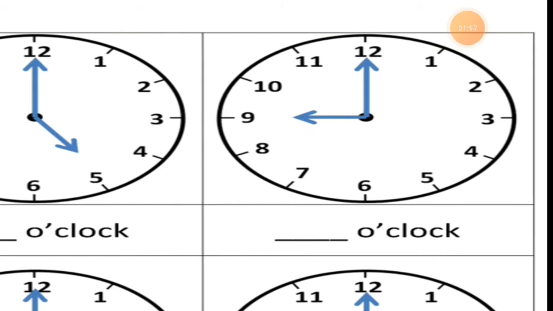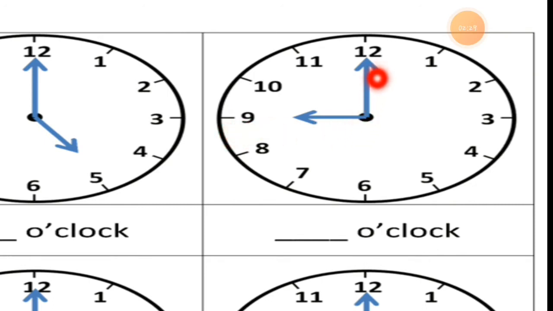You can see here the minute hand, which is the long hand, pointing to 12. And the short hand is pointing to 9. This is the hour hand and it is pointing to 9.